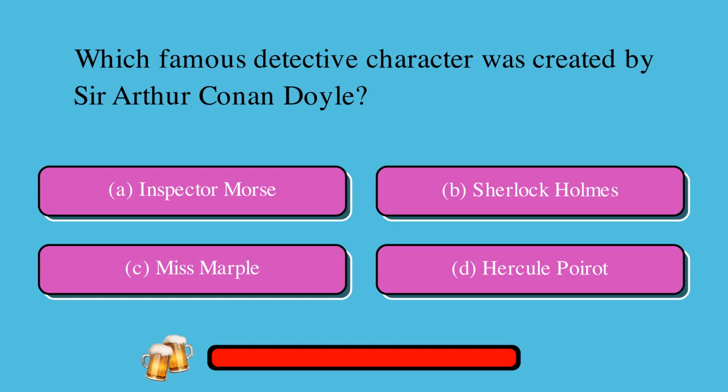Which famous detective character was created by Sir Arthur Conan Doyle? Is it A. Inspector Morse or B. Sherlock Holmes or C. Miss Marple or D. Hercule Poirot? The correct answer is B. Sherlock Holmes.